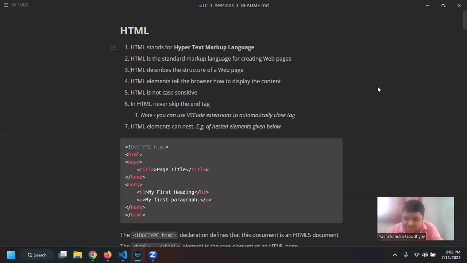That was day 2 and today is day 3. So today we will first go over some of the tags that we covered yesterday, so that you guys can recall them, and it will be a good summary for you.